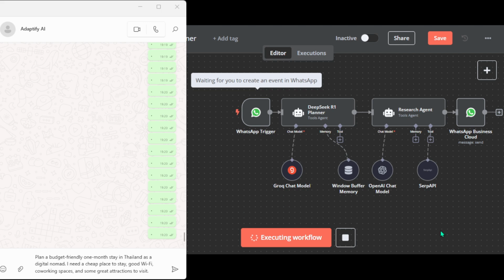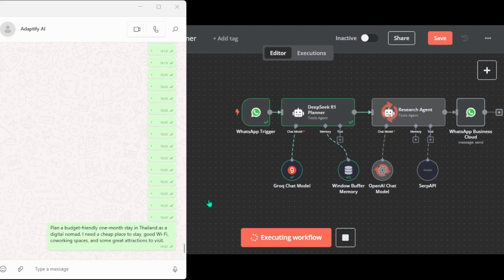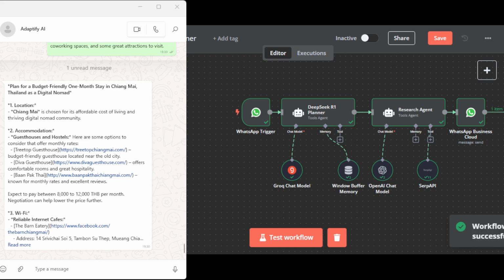and send the message. Our agent is now analyzing the request and preparing a plan, passing it to our second agent, which is the research agent. The research agent uses SERP API to search the web. We should get a response in WhatsApp in a sec. So let's just wait a moment. Alright, great. Let's have a look.